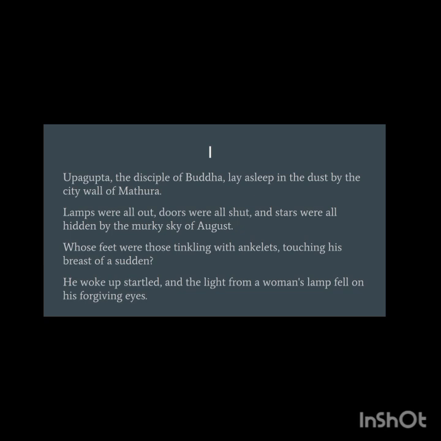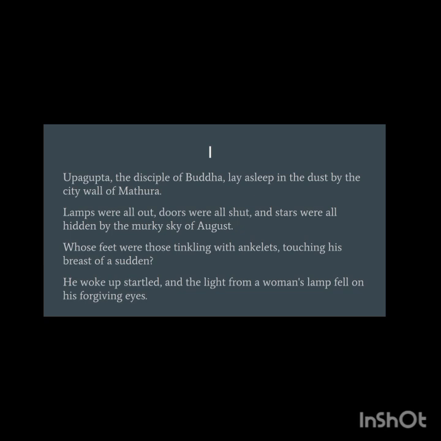So Upagupta, who is an embodiment of ascetic or monk-like principles, he's a monk obviously, the disciple of Buddha, is sleeping in the dust on the ground beside the city wall of Mathura. Lamps were all out, doors were all shut, and stars were all hidden by the murky sky of August. Murky is dark and gloomy.